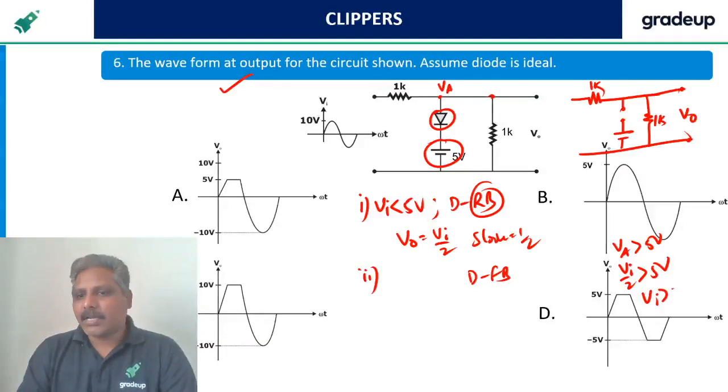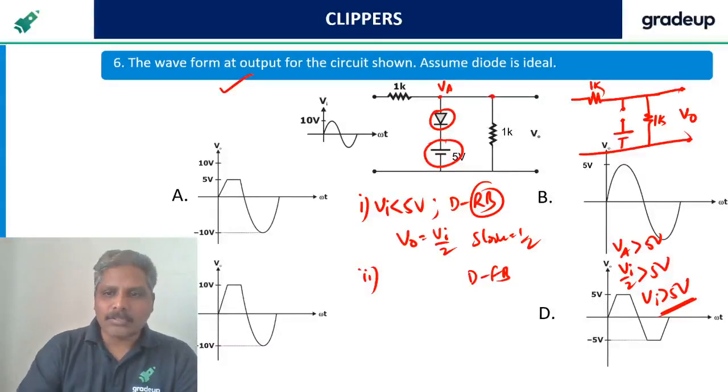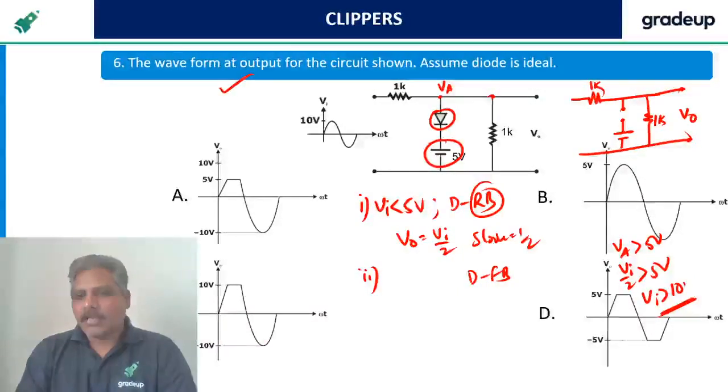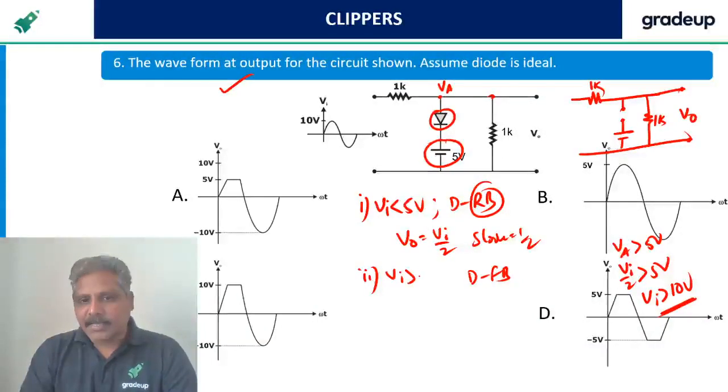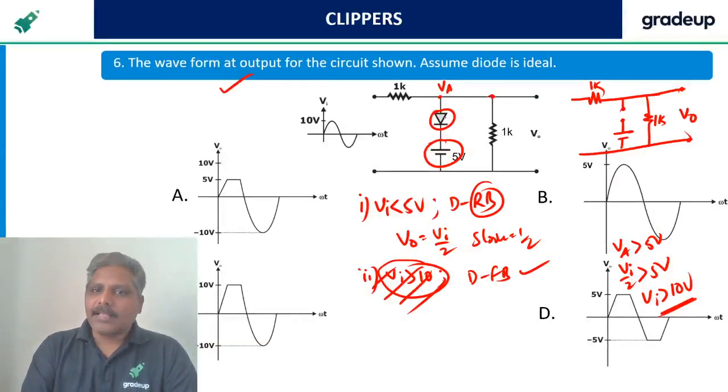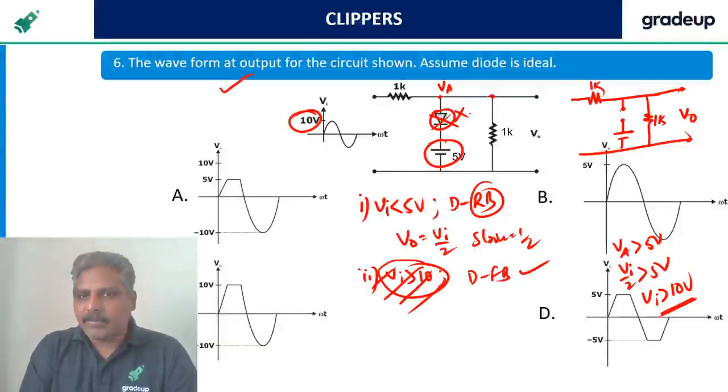So Vi must be greater than, sorry, 10 volts. So if Vi greater than 10 volts, diode becomes forward bias. But this case will never occur in this example because input maximum is 10 volts. So diode will never become forward bias.